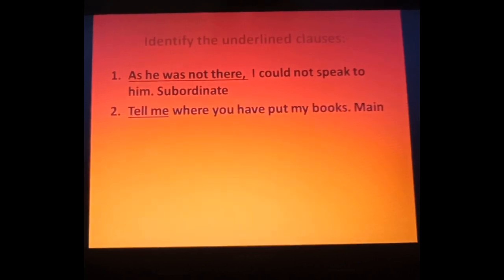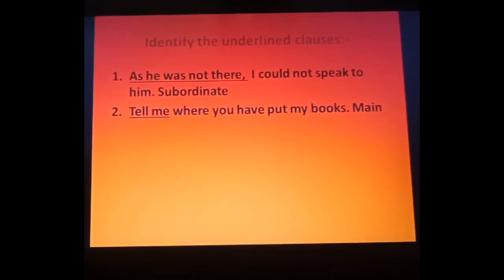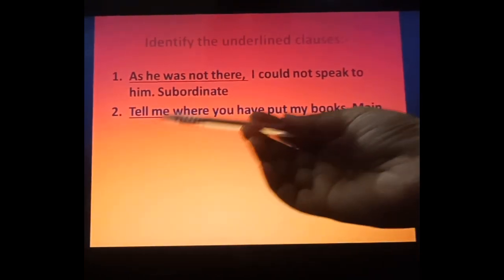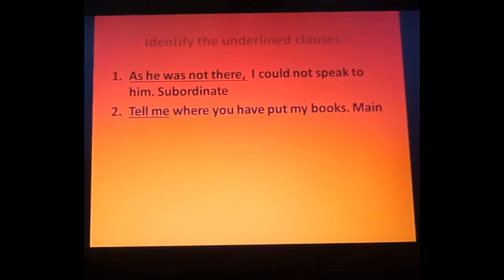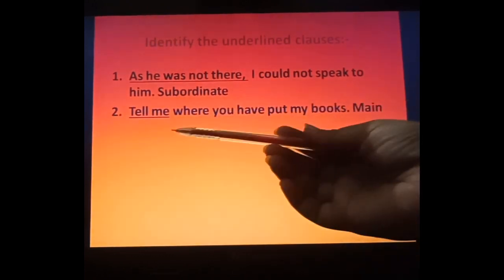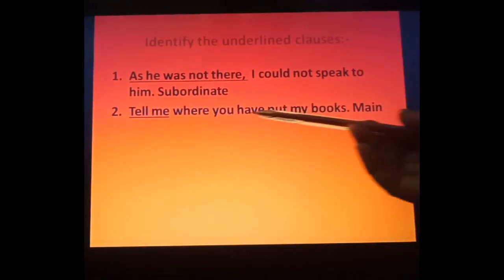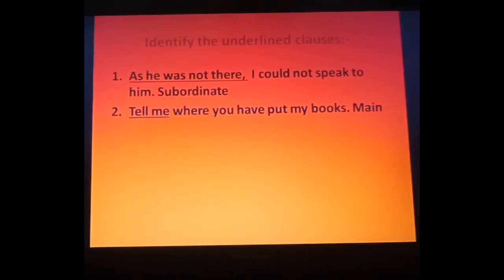Now the next one. Suppose I am asking you, tell me. Tell me is a complete sentence, an imperative sentence. Tell me where you have put my books. Here I have underlined only tell me. You will not think that this is only a two-word sentence; the meaning is complete and there is no conjunction, no relative pronoun. That's why it is a main clause. And where you have put my books: if I ask you what the connector is here, conjunction or relative pronoun, that is where. So by this we will identify.